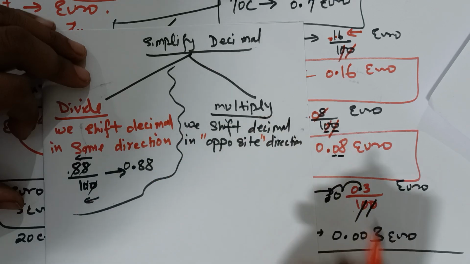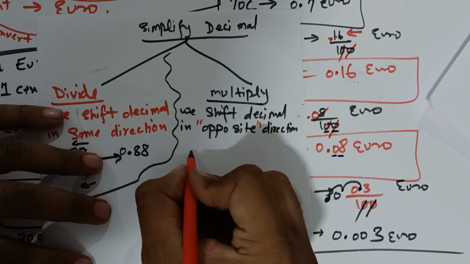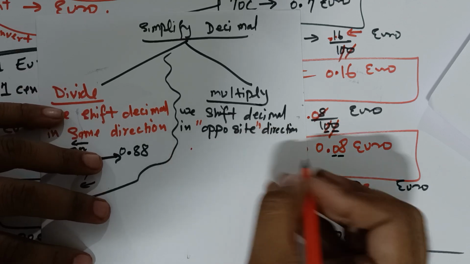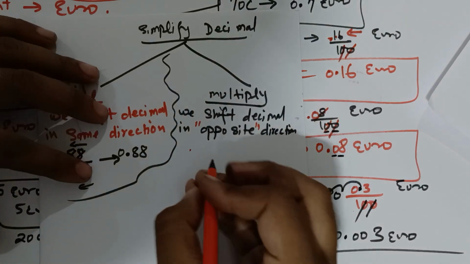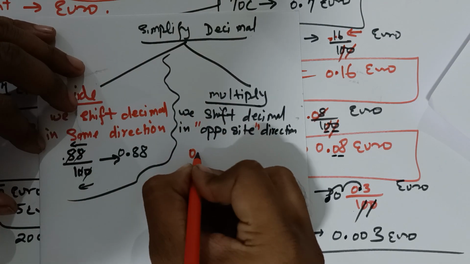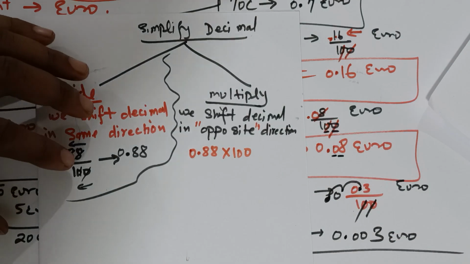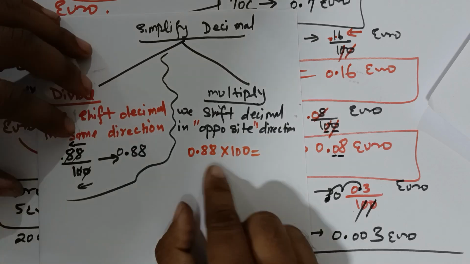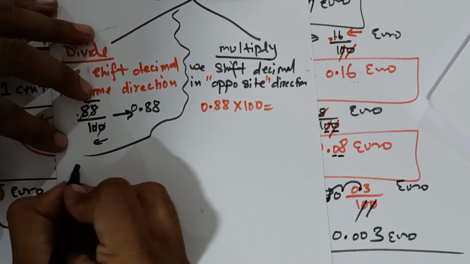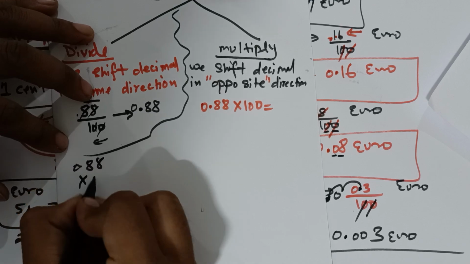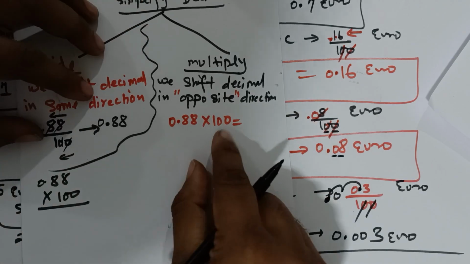Opposite. This is very important. For example, 0.88 into 100 is equal to what? Now, what is the answer of this number? You can do it manually like this, but I am telling you a trick with the zeros only.